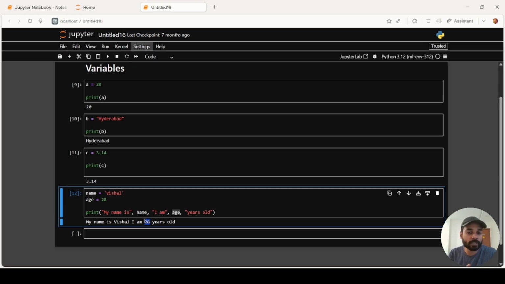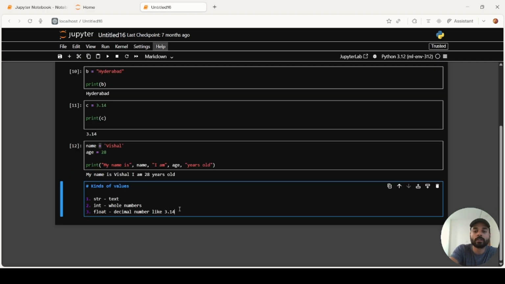Okay, so remember one thing: the equal to sign is assigning the value, not the equal to symbol that we usually use in maths. This equal to assigns whatever value you have fed to the variable.